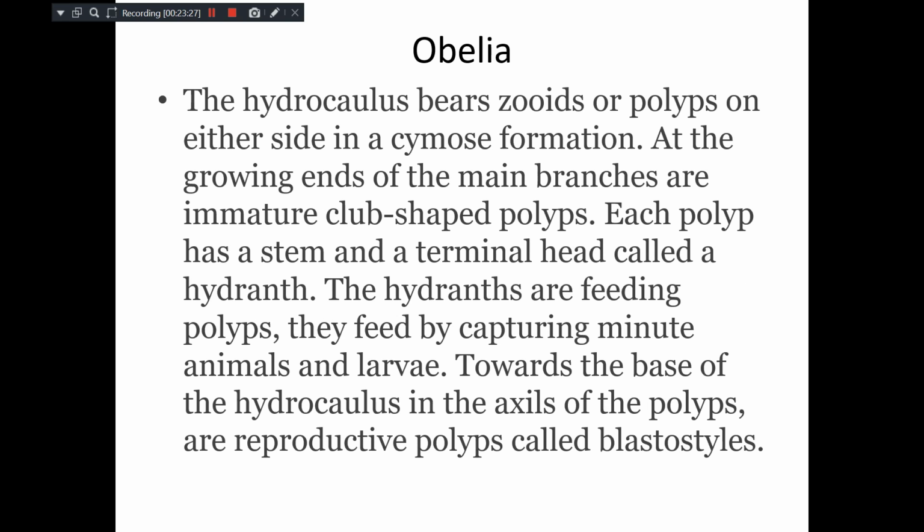And hydranths are the feeding polyps. They feed by capturing minute animals and larvae. And these feeding polyps have to feed the entire colony, not only themselves. Towards the base of the hydrocaulus, in the axils of the polyps, are the reproductive polyps called blastostyles.